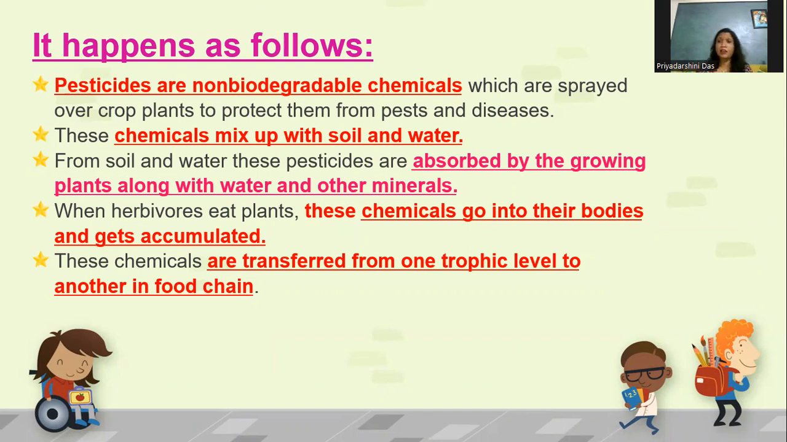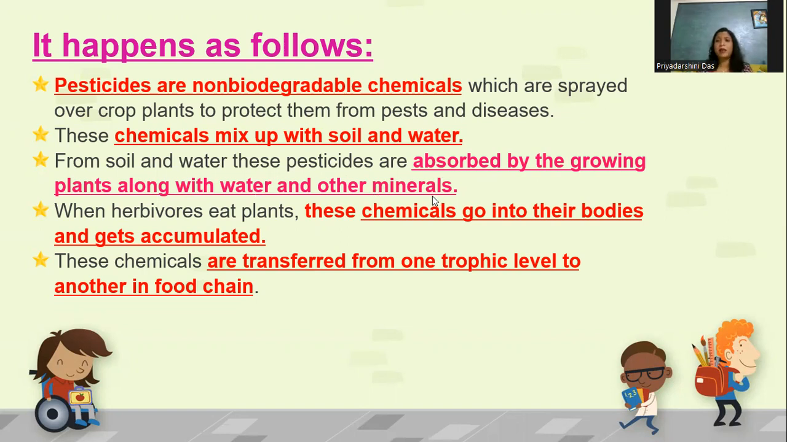We all know that for agricultural purposes, to get more yield of the crops or for better crop production, farmers use pesticides so that the crop cannot be attacked by microorganisms or destroyed, and will not have diseases. So they spray these non-biodegradable pesticides, and a part of it will be mixed with soil and water. From the soil and water, these pesticides are absorbed by the growing plants along with water or other minerals.